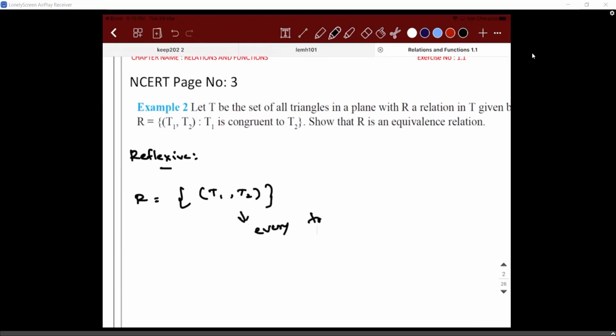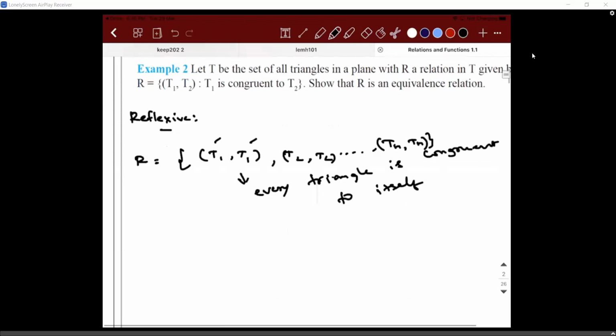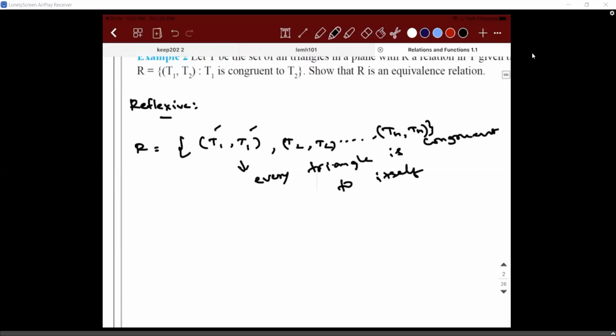Every triangle is congruent to itself. So (T1, T2) represents the same thing, (T1, T1). Similarly, you will have (T2, T2), and so on till (Tn, Tn). All these are ordered pairs. Since every triangle is congruent to itself, it is reflexive.